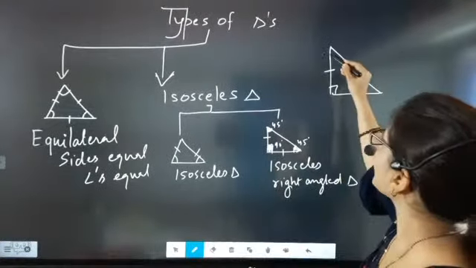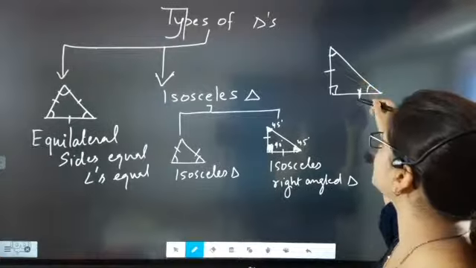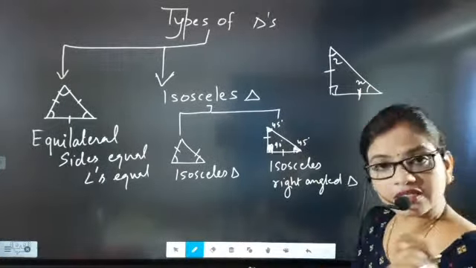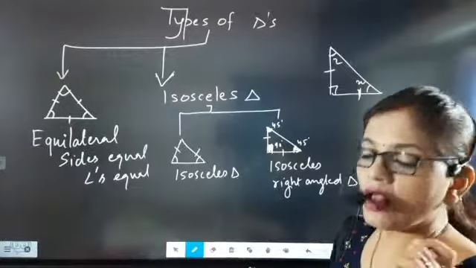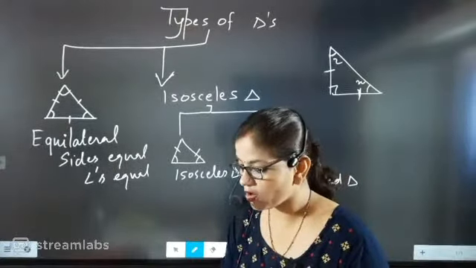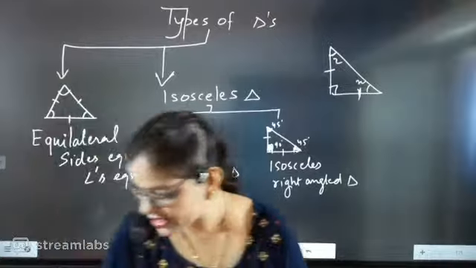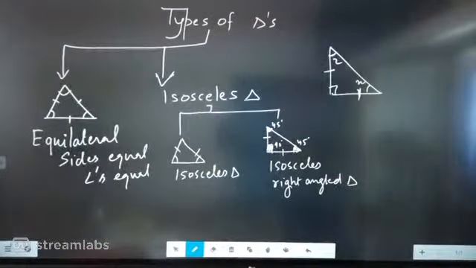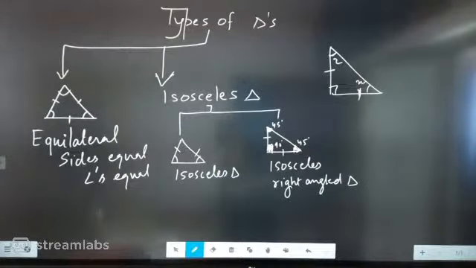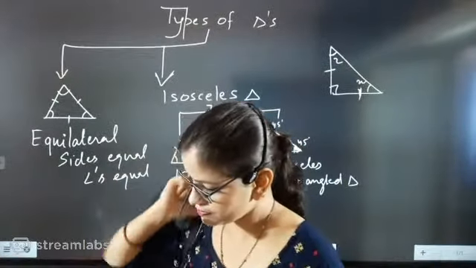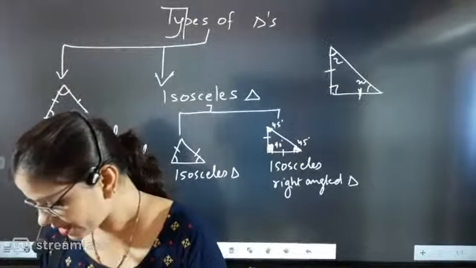So angles opposite to equal sides of a triangle are equal. That means this angle will be equal to this angle. Just understand this property now itself. Once you understand this property now, beta, in future it will help you. I am going to repeat it, Kanishka, 100%.